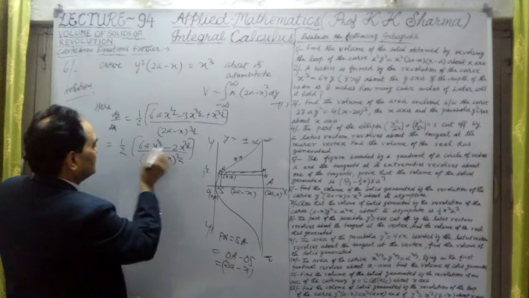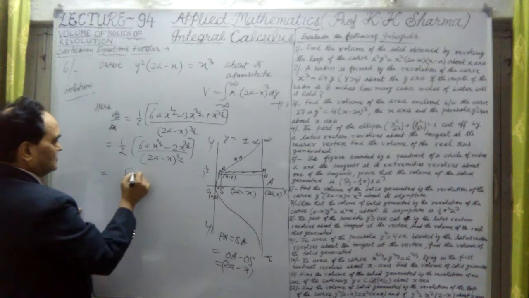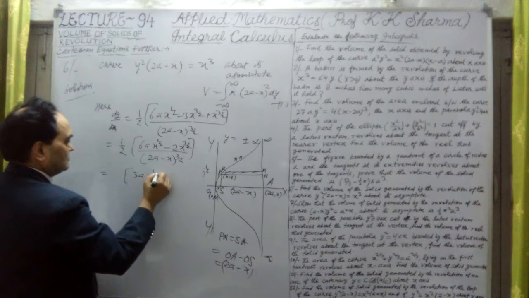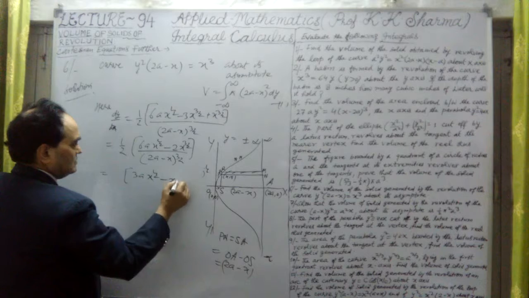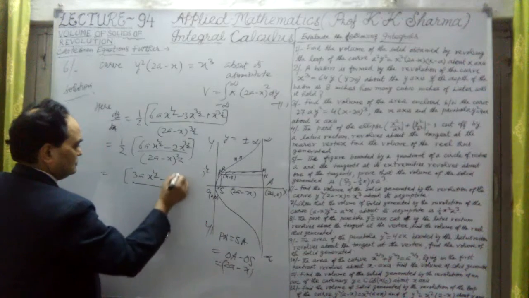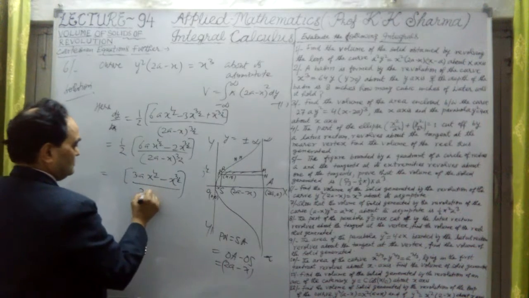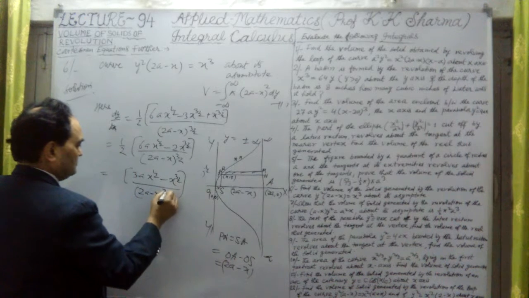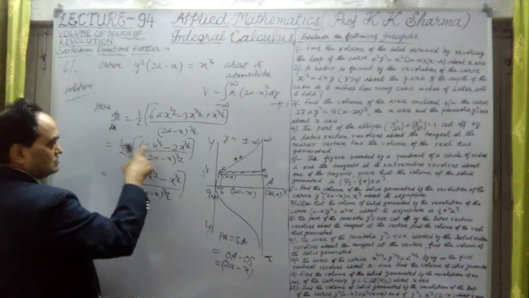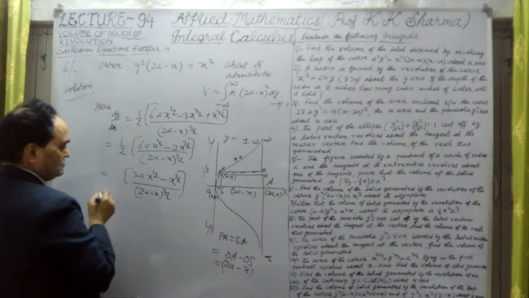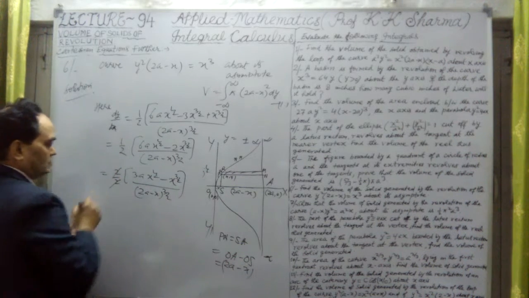So this 2 cancels out, it will give us finally 3a x raised power half minus x raised power 3 by 2 divided by (2a minus x) whole power 3 by 2. Taking 2 common from the numerator, this 2 upon 2 is cancelled out.